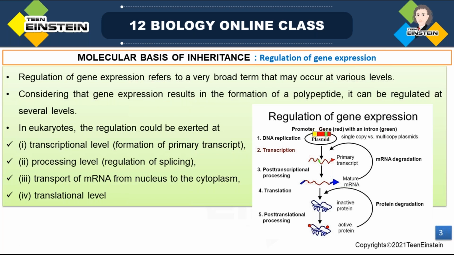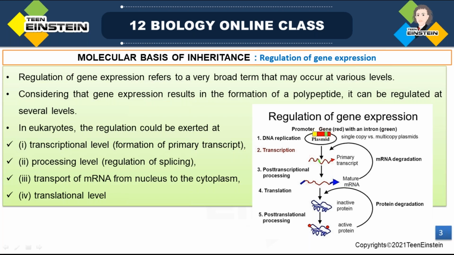So first, the genes are transcribed into mRNA. Then this mRNA is converted into a polypeptide chain. Then this polypeptide chain forms the protein. Gene to mRNA, then mRNA to polypeptide chain, and this polypeptide chain forms the protein.